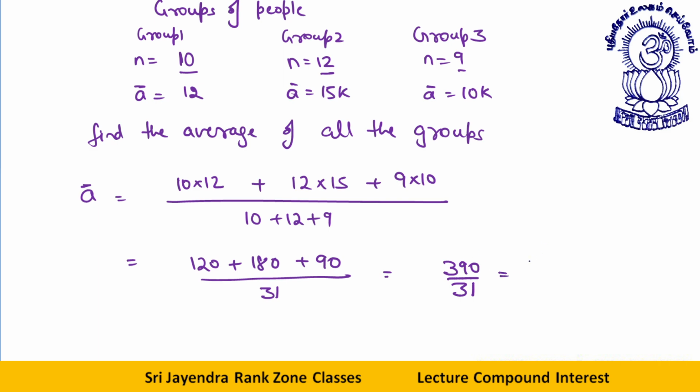If I want to further solve it, I will write it as 310 plus 62, 372 plus 18 divided by 31. That will give me 12 and then 18 by 31, which is 0.58. So the average is 12.58 for the entire group.